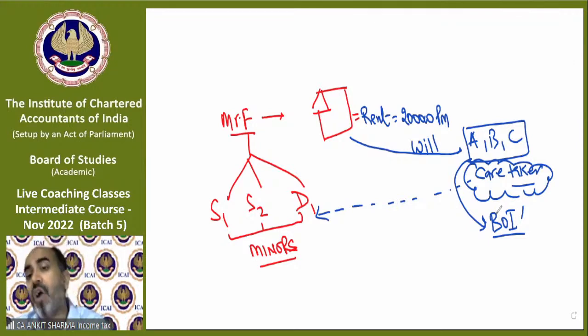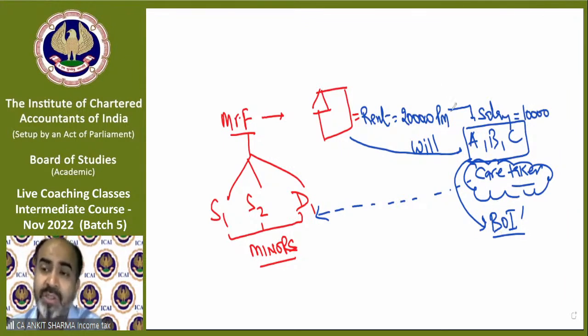Now, the question might arise, why will ABC do this? Of course, they will be paid some salary out of this income, might be 10,000 per month to each. Whatever they receive as salary, etc., individually, 10,000 A, 10,000 B, and 10,000 C, that is going to be taxable in their hands as an individual, because in that case, they are the owner of that particular income of rupees 10,000.